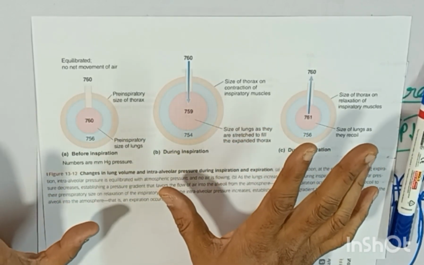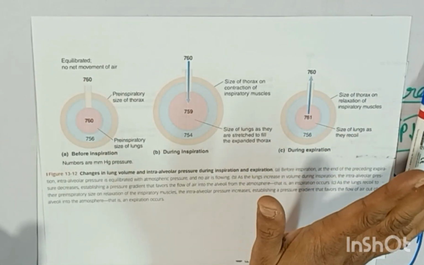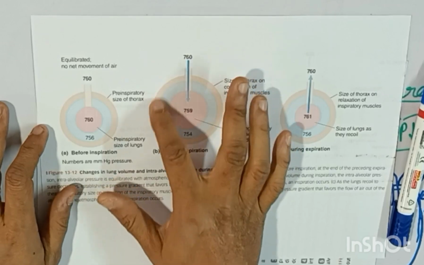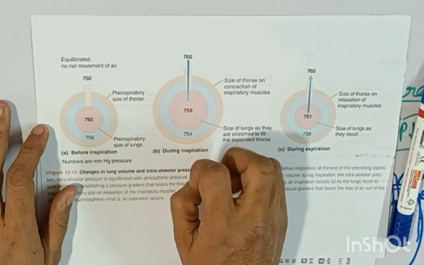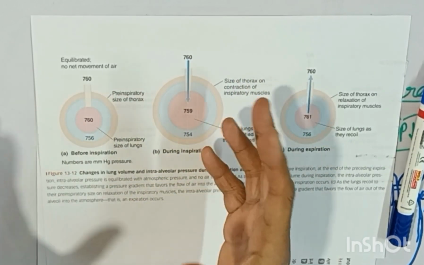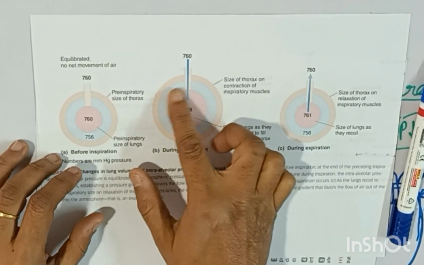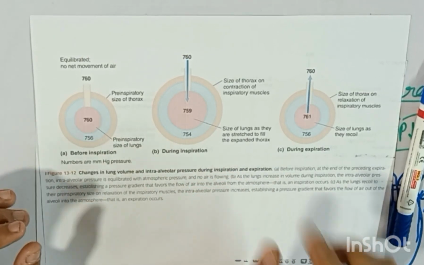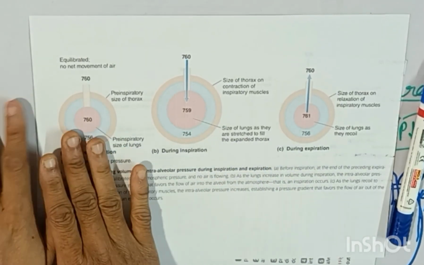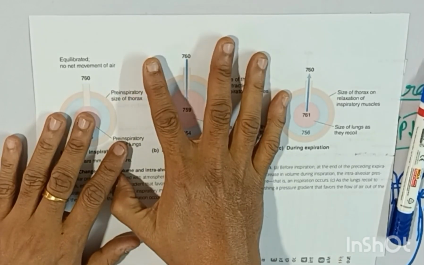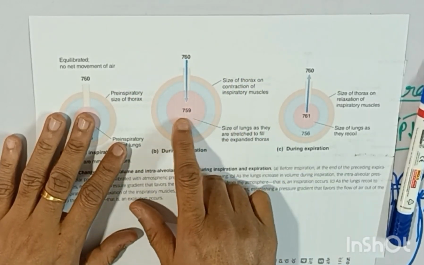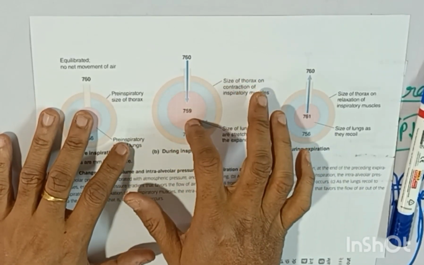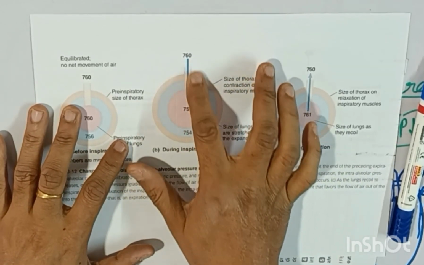That permanent force can be negated, and if that negative pressure is no longer there, the lung will collapse. You can fill this volume with air or water, and then the lung will collapse by its own elastic recoil. From here, this is the inspiratory portion. The thoracic cage has expanded, and because of the interpleural negative pressure, the lung pressure has gone down to 759 from 760, and air is sucked in.